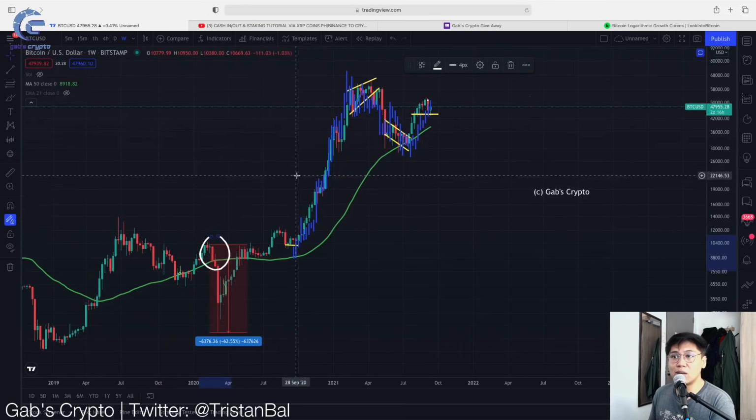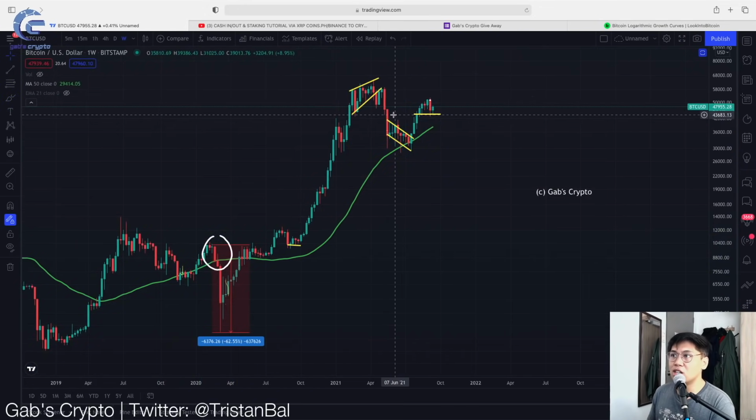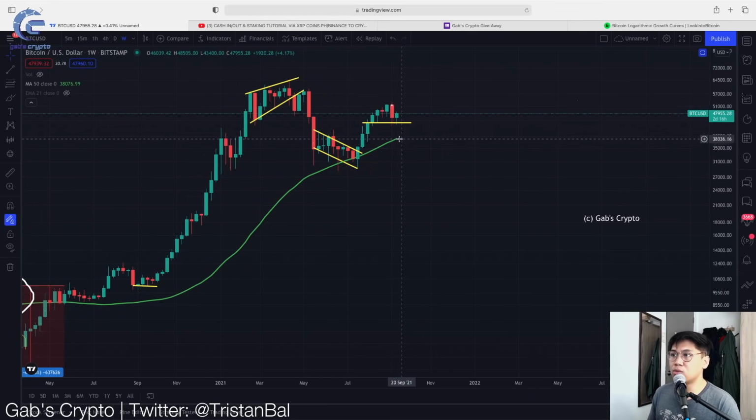And to check kung asan na ba yung area na 50-week moving average, you can actually see na the 50-week moving average right now is playing around the 38,000 US dollars. So next week, this could increase around the 40,000 or 41,000. So yeah, I think magandang tingnan itong 50-week moving average kasi this could actually tell us kung at what point tayo babagsak. Yun yung lowest point possible.